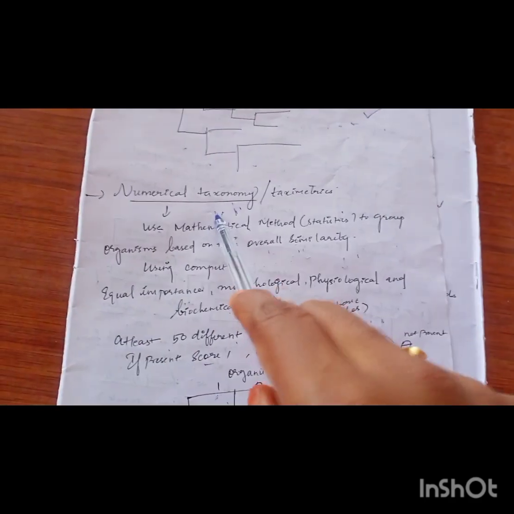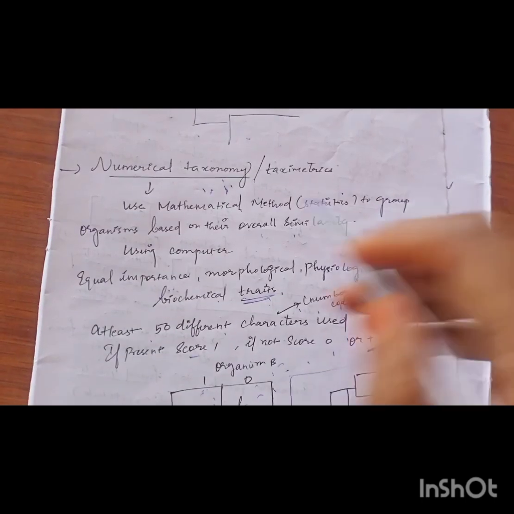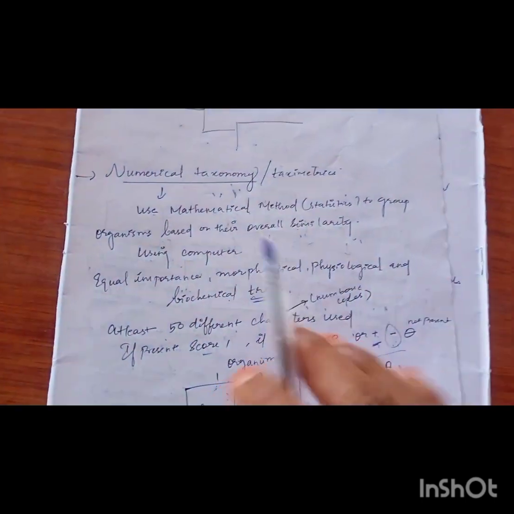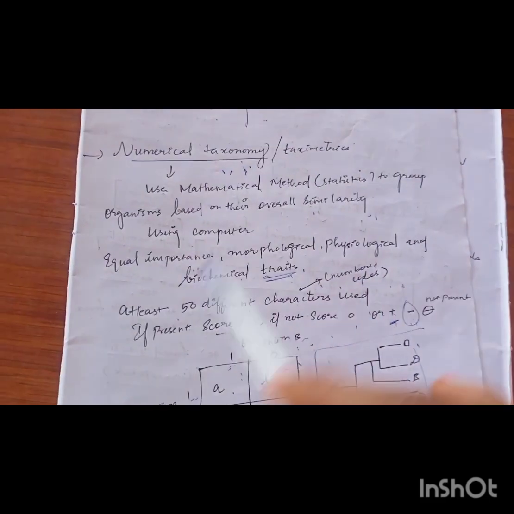So numerical taxonomy uses numerical calculation, that is statistics, to find the similarity among the characters of the plants under comparison. Based on the availability or similarity, the plants are grouped together or placed apart.